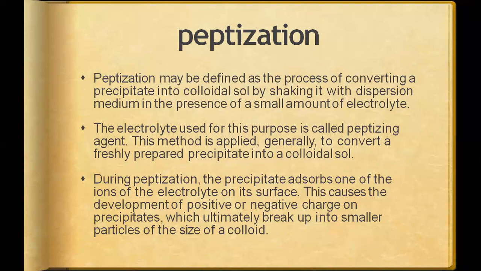The precipitate absorbs one ion of the electrolyte, and that helps in the development of positive and negative charges. When charges are there, it helps in breaking that large particle into small ones, up to the size of a colloid, and that ultimately makes the colloidal solution.